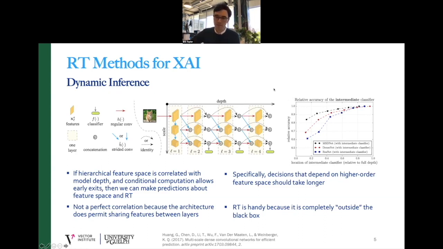Specifically, decisions that depend on higher order feature space should take longer. And critically, we don't need to be able to inspect the model or its parameters to do this. We just need to know the input and record the output. It's not a perfect correlation between feature space, the depth of the model, and time, because this architecture does permit sharing features between layers, but there is a relationship between the position of the intermediate classifier and its performance.